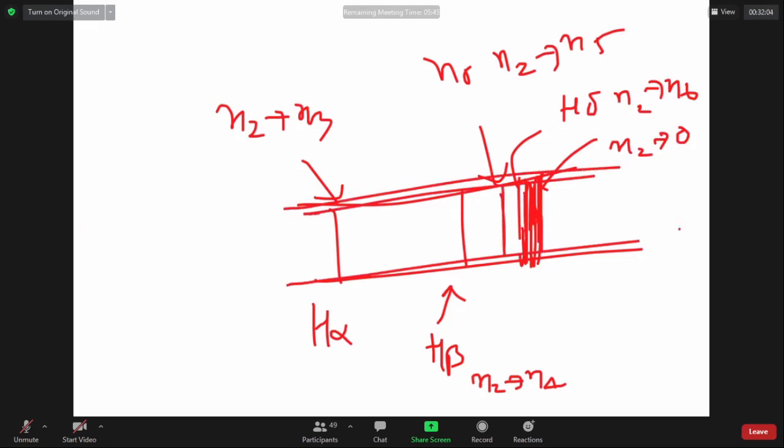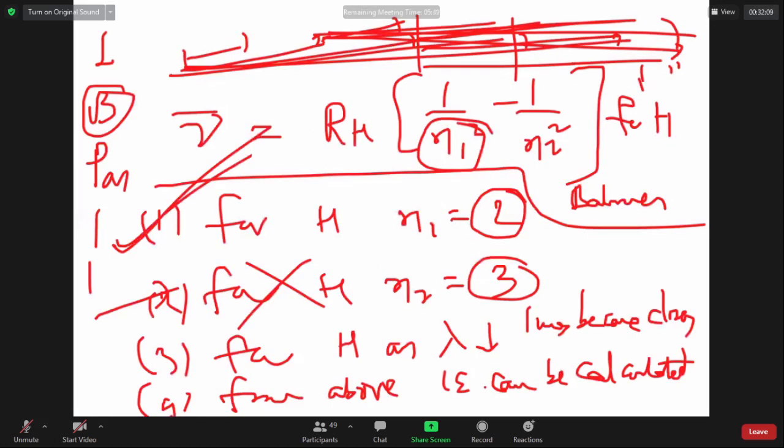So if I'm looking at these statements, 1 is right, 2 is wrong, 3 is right. From above, ionization energy can be calculated. Can we calculate it, sir?